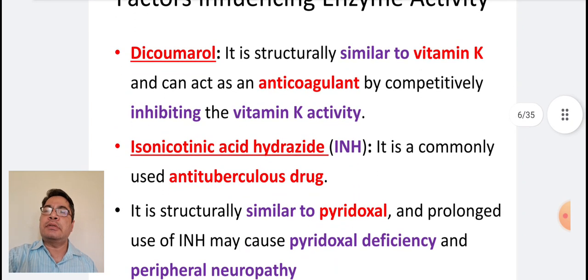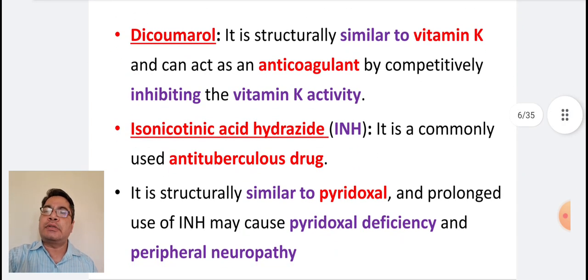The next drug is dicumarol. It is structurally similar to vitamin K and can act as anticoagulant by competitively inhibiting the vitamin K activity. Isonicotinic acid hydrazide, INH. It is a commonly used antituberculous agent. It is structurally similar to pyridoxal and prolonged use of INH may cause pyridoxal deficiency and peripheral neuropathy.